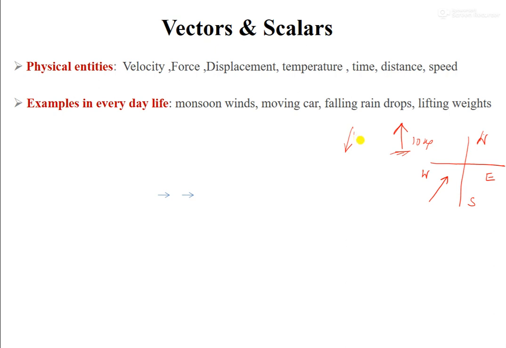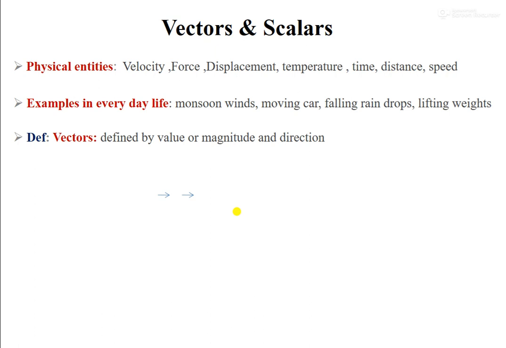So what we can say is there are two kinds of quantities: those where we have magnitude as well as direction, and some that don't have a direction. The quantities which have both magnitude and direction are termed vectors. So a vector is a mathematical representation of a quantity which has magnitude as well as direction.